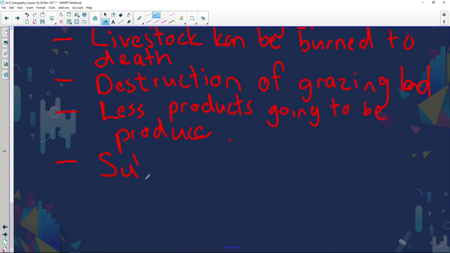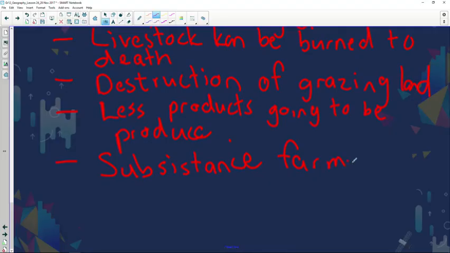Subsistence farmers who farm for themselves will be left with no food. So not only the commercial farmers will suffer the loss of their livestock and damage of crops, and it means they're going to earn less profits, but subsistence farmers in the area will have no food.